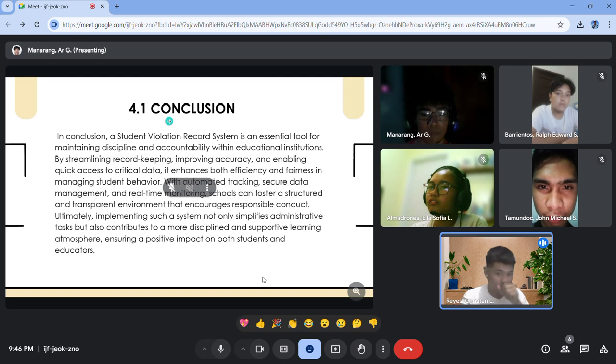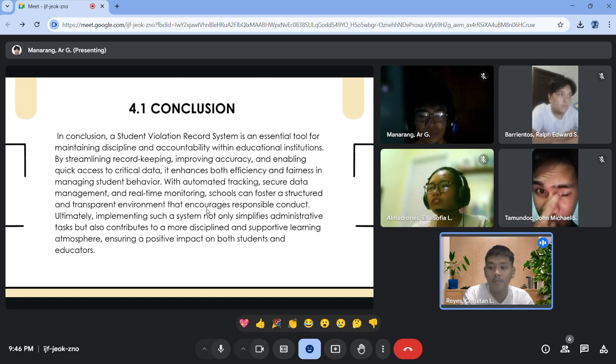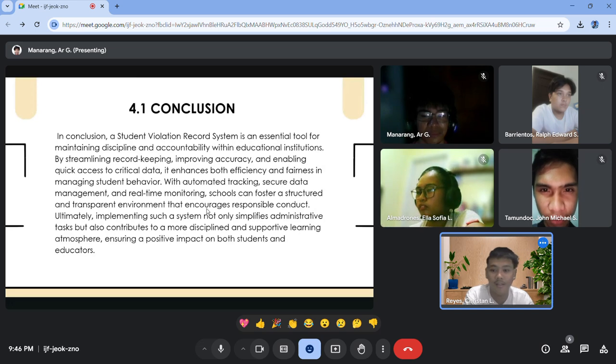Kristan? This is our conclusion and recommendation. In conclusion, a student violation record system is an essential tool for maintaining discipline and accountability within educational institutions. By streamlining record keeping, improving accuracy, and enabling quick access to critical data, it enhances both efficiency and fairness in managing student behavior.